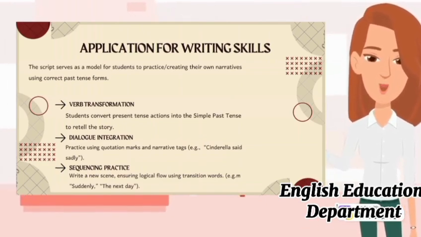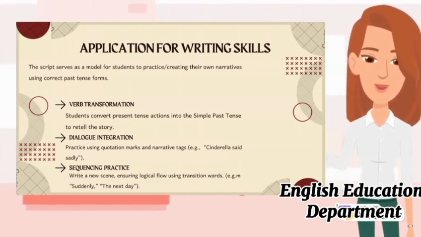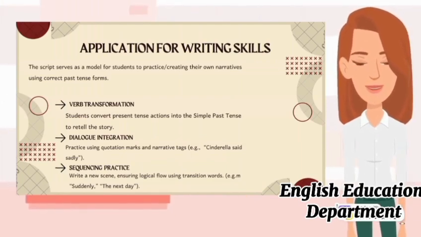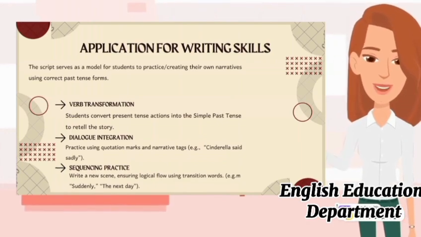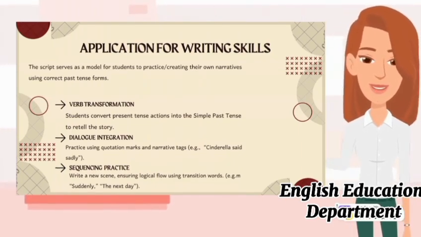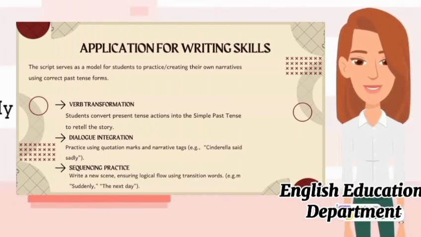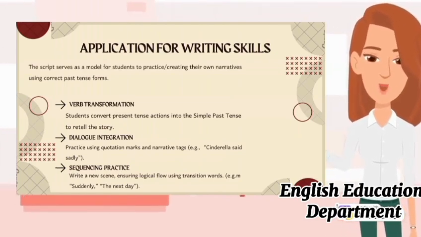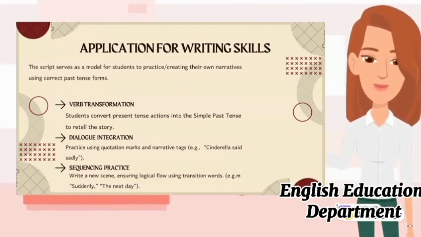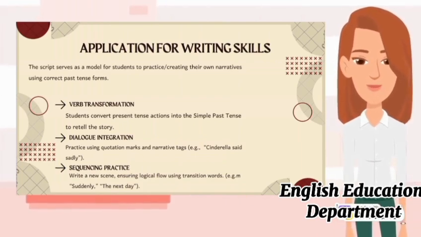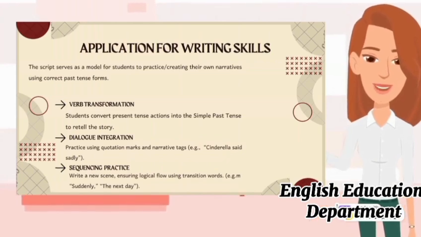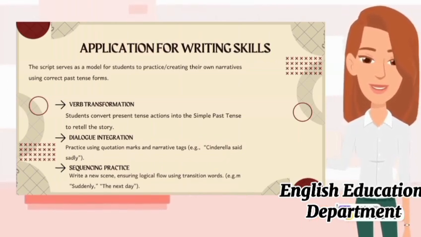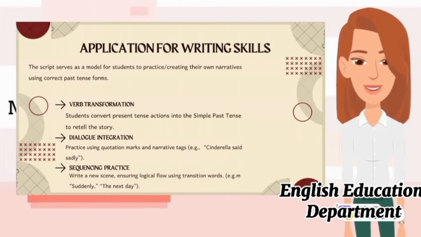3. Sequencing practice. Students write a new scene ensuring logical flow by using transition words such as suddenly, then, the next day, and finally. For example, suddenly the fairy godmother appeared. And another example, the next day, the prince visited every house. This helps students maintain story order and coherence.